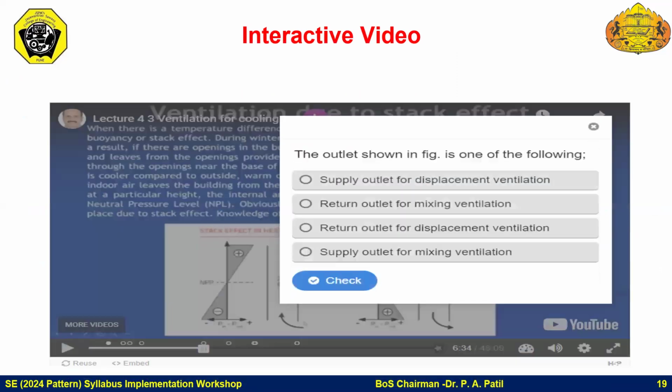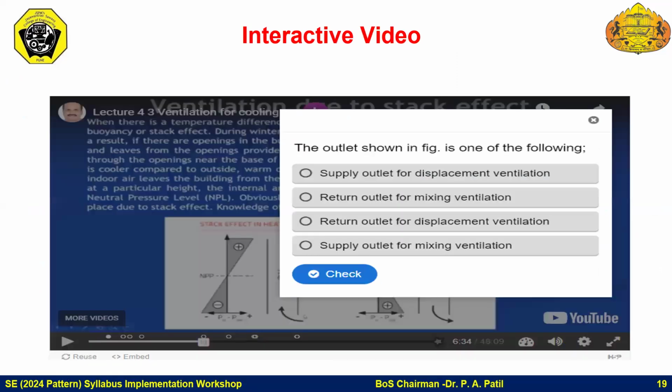If that particular lecture is recorded, you can place questions in between, and after completion of that lecture, students can rewatch it from the recording and give the answers through these interactive video concepts.